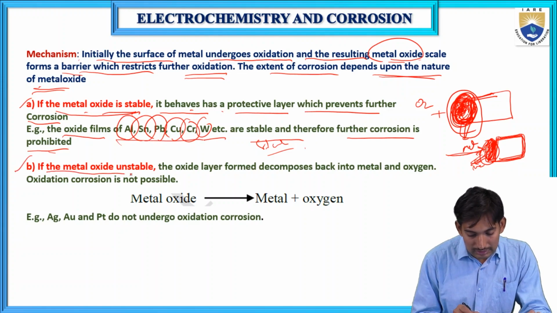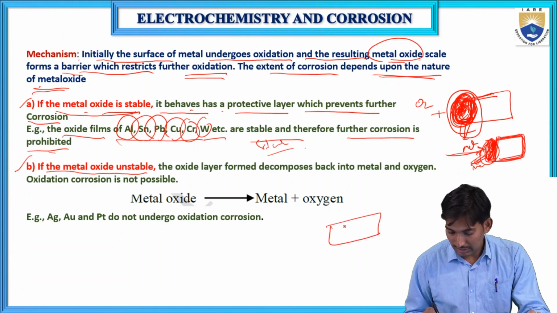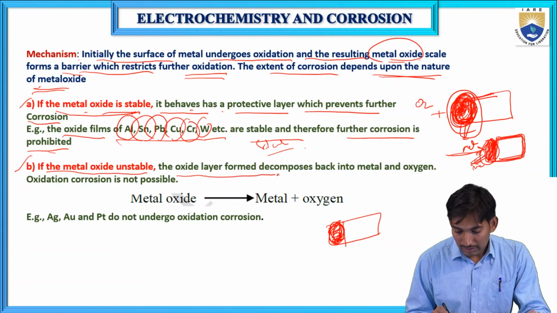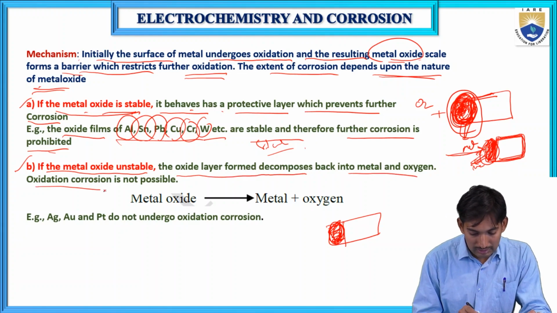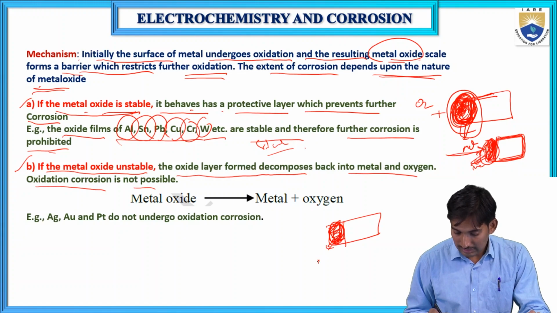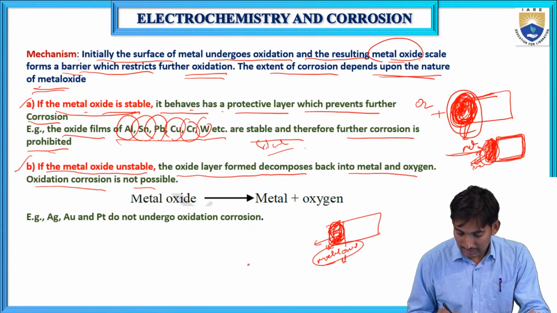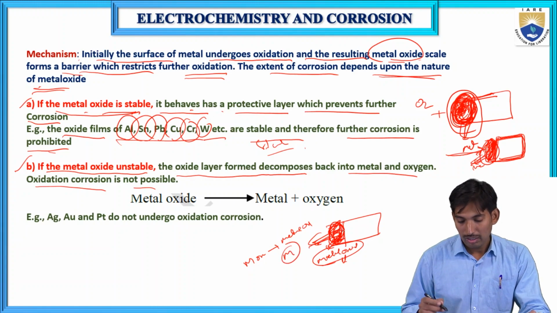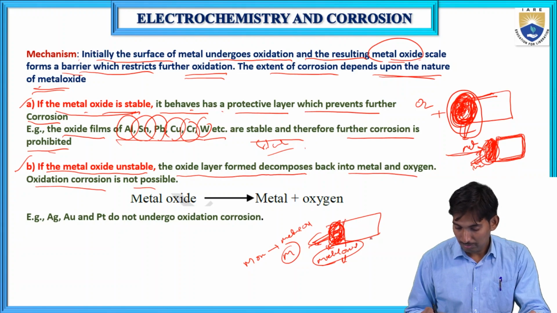Second, if the metal oxide is unstable: the metal forms metal oxide by reacting with oxygen, but the oxide layer formed decomposes back into metal and oxygen, so oxidation corrosion is not possible. If this metal oxide layer is unstable, it decomposes and forms metal and oxygen, and we get the pure metal again. So there is no formation of corrosion product in this case.